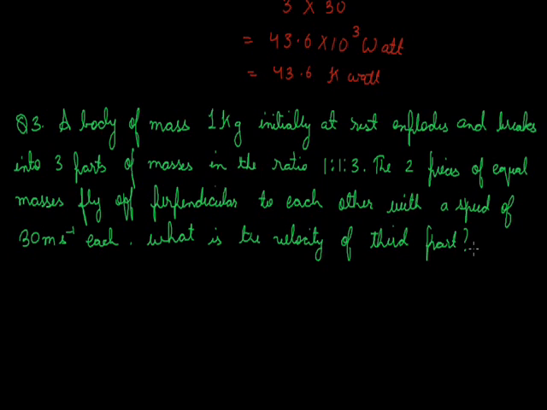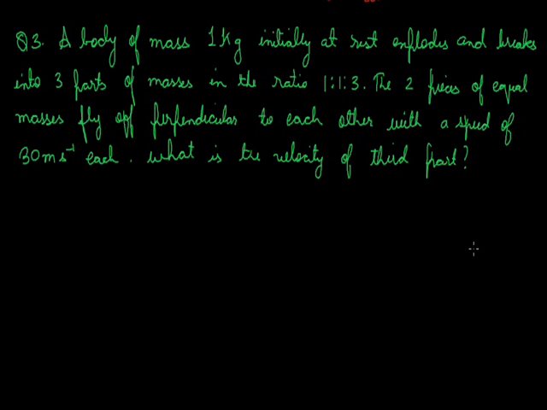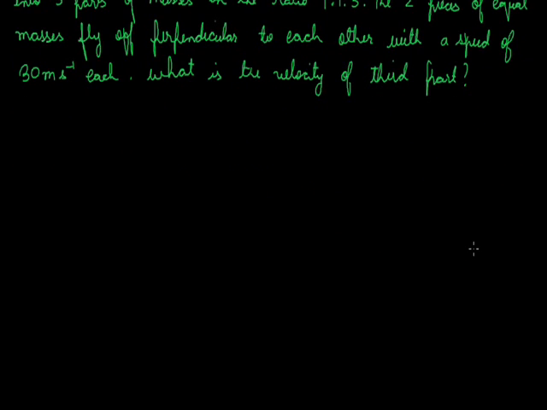In this question we are given that there is a body of mass 1 kg which is initially at rest. Due to some internal forces or due to some reasons, it explodes into 3 parts. When it is exploded into 3 parts, the masses which split off are in the ratio of 1:1:3. Now, according to the ratio which is given to us, the two pieces must be having equal masses. So the masses which are of same mass fly off perpendicular to each other, and their speeds are also given to us, that is 30 meter per second each. We have to find the speed of the third fragment or the third part which is flying off.